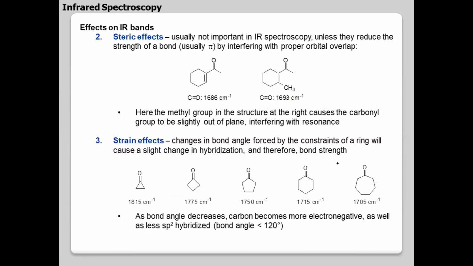Then you have steric effects. So now tell me why this has a higher value than this. Second one, conjugation will not be there. Yeah, very good. So here conjugation would be there, but because of steric repulsion, this double bond will go out of plane.